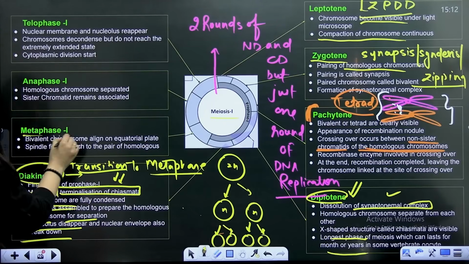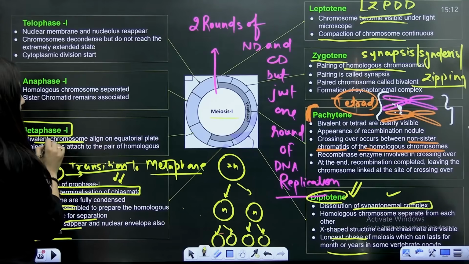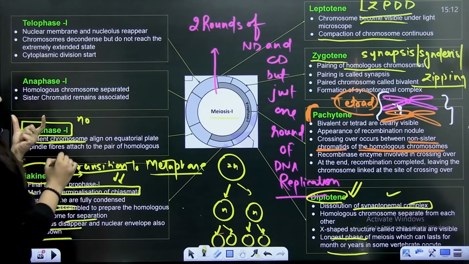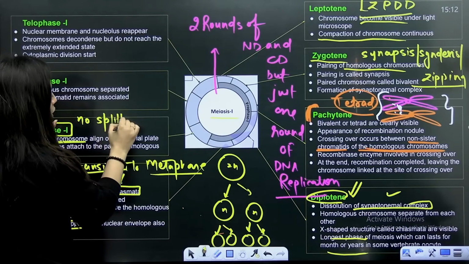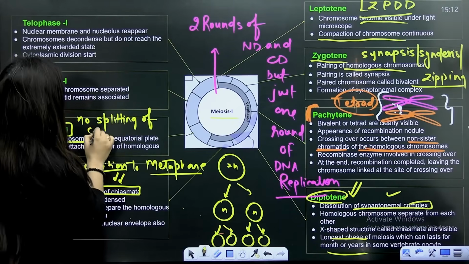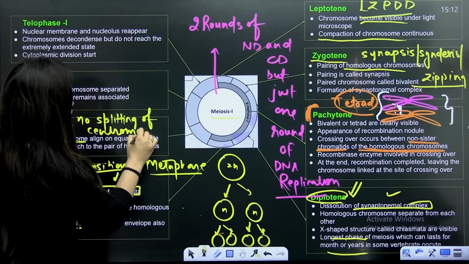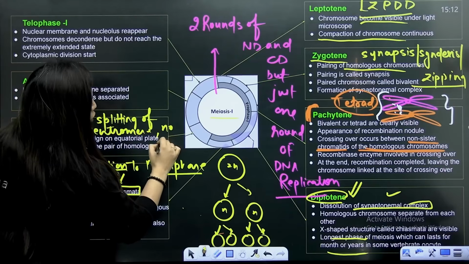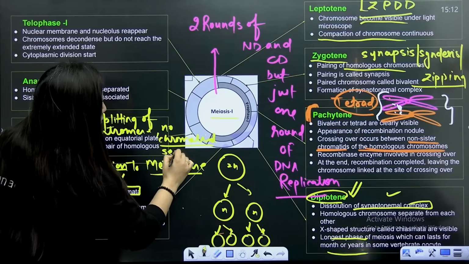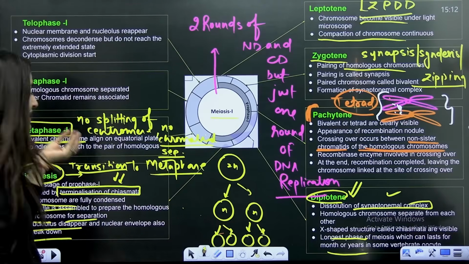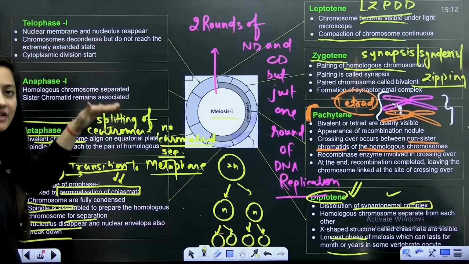Now let's move to metaphase 1. Remember, the bivalent will separate. So here in metaphase 1 of meiosis 1, there is no splitting of centromere, right? There will be no splitting of centromere and no chromatid separation. Are you getting my point? No chromatid separation and no splitting of centromere will be there. It is just the bivalent that will get separated.